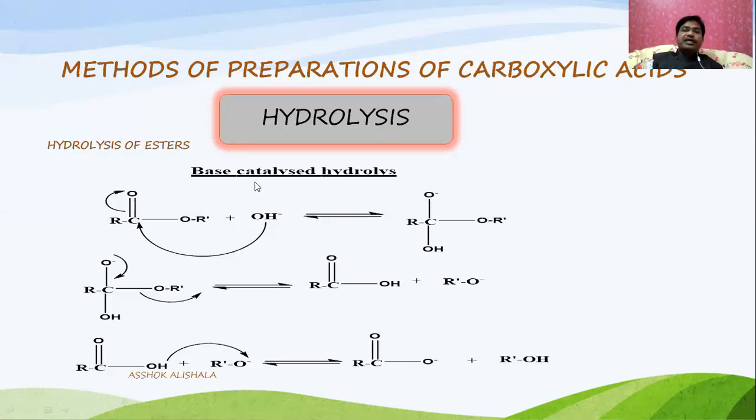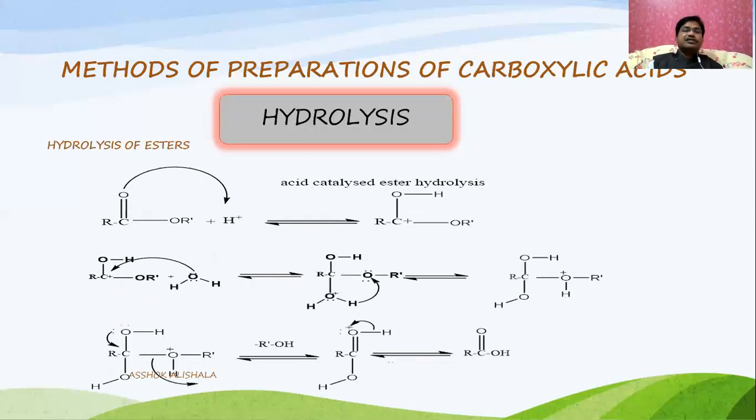Means in the base catalyzed hydrolysis, the hydroxide ion attacks initially, whereas in the acid catalyzed reaction, see, this is the acid catalyzed reaction, protonation takes place here.